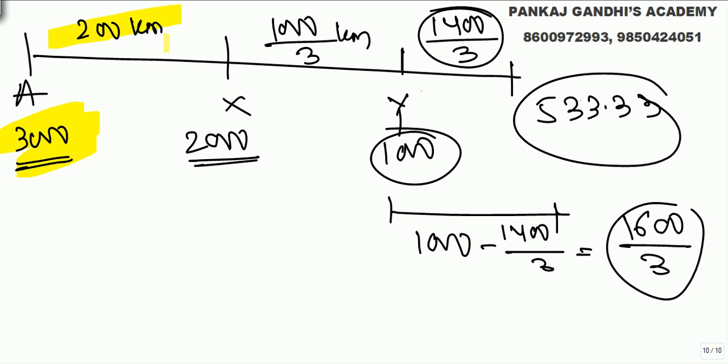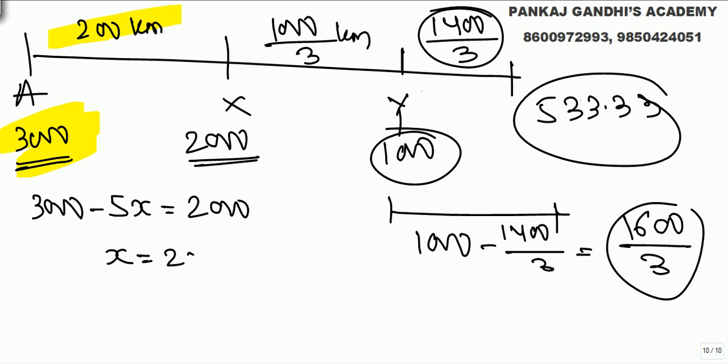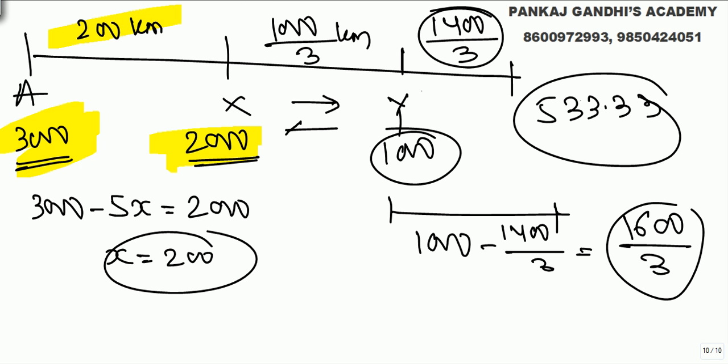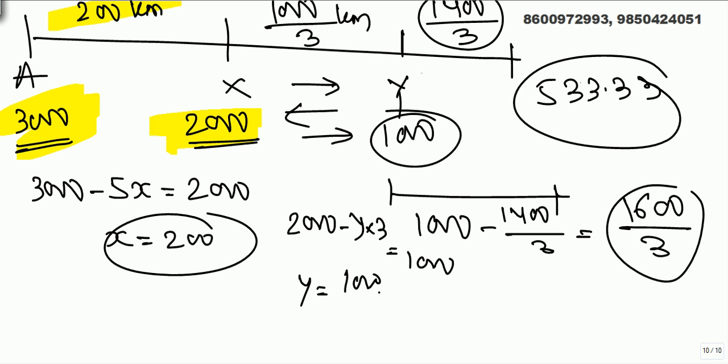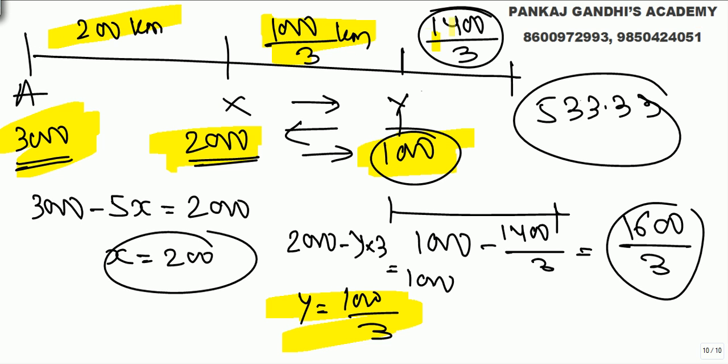To summarize: 3000 he started with, goes 200 kilometers, with 5 bananas per kilometer. So for 3000, per kilometer 5 bananas, we got 200 kilometers. Now he is left with 2000. Now he needs 3 bananas per kilometer: go, come back and go. So from 2000, per kilometer 3, left with 1000, y we got 1000 by 3. Now these many kilometers done, remaining 1000. Total distance is this much, remaining distance is this. He starts with 1000, eats up this much, and finally he will be left with these many bananas.